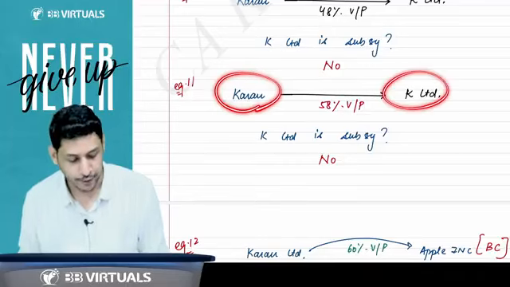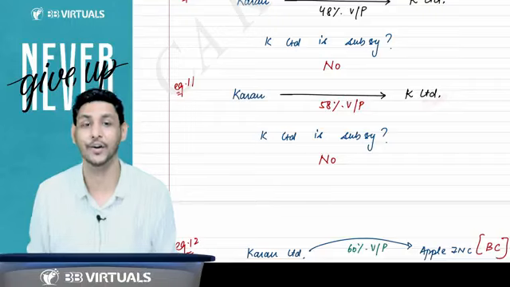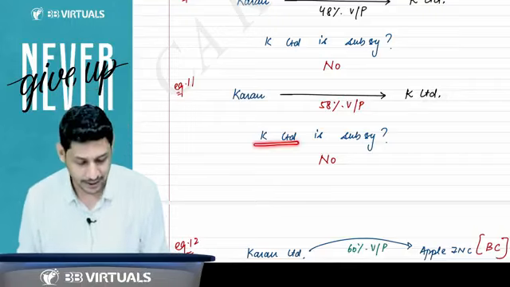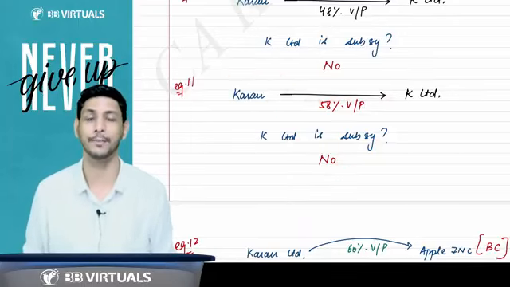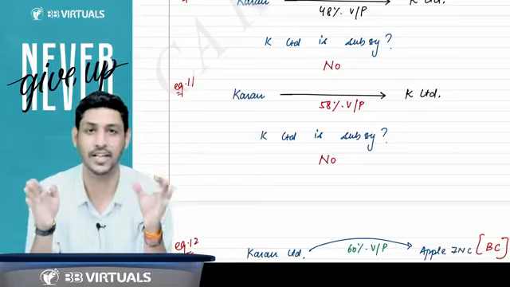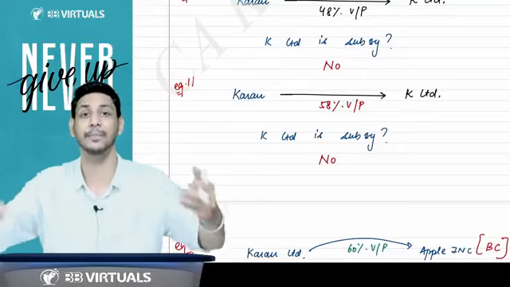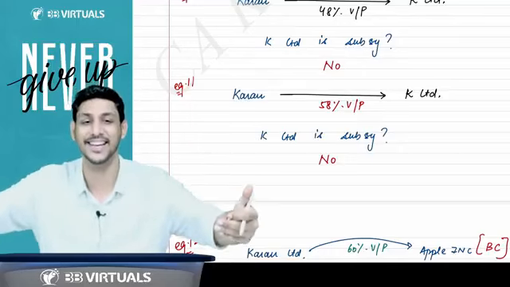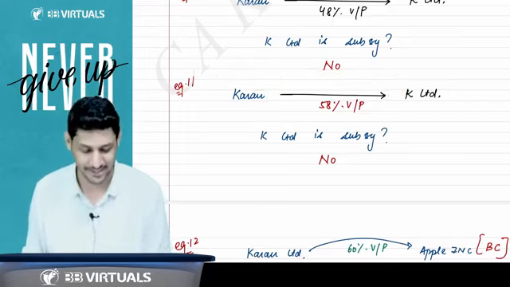Sir, if Karan is holding 58% voting power of K Limited, then now it is a subsidiary company, na? No, because Karan is holding more than 50% voting power, but a holding subsidiary relationship exists only when there is a holding company and a subsidiary company. They both should be companies. Here there is an individual person who is holding more than 50% voting power. This is not a company.